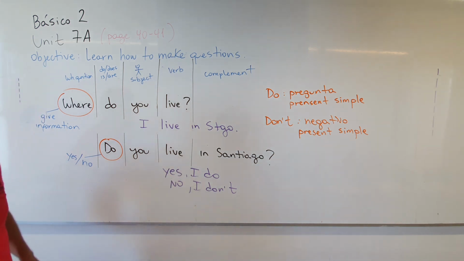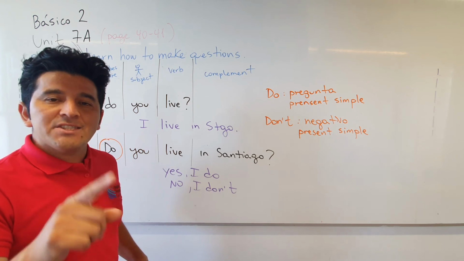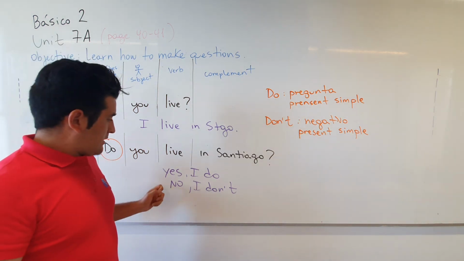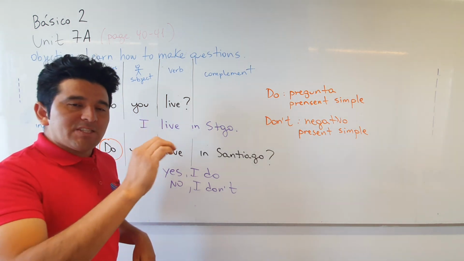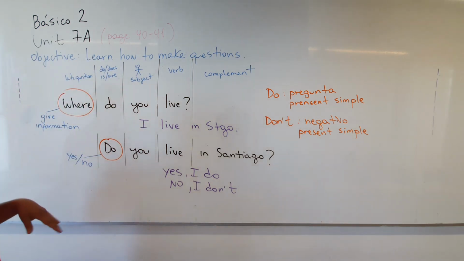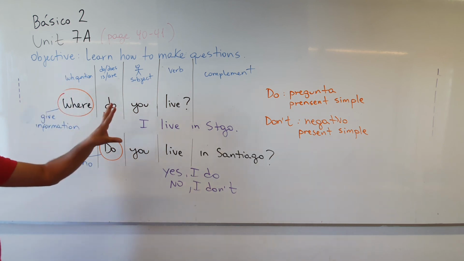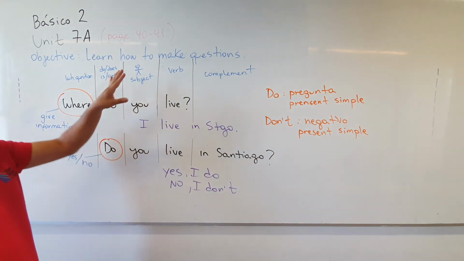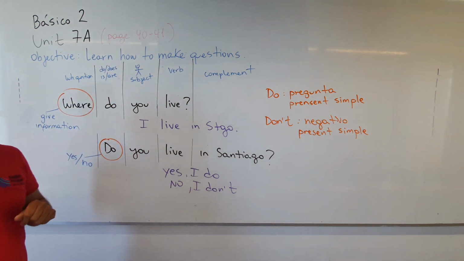No, I don't. Please repeat. Yes, I do. No, I don't. Yes, I do. No, I don't. Okay? So this is the structure for the question. When you want to make a question, this is the way in which you do it. Okay? Thank you very much for watching, and this is the way in which we make questions.